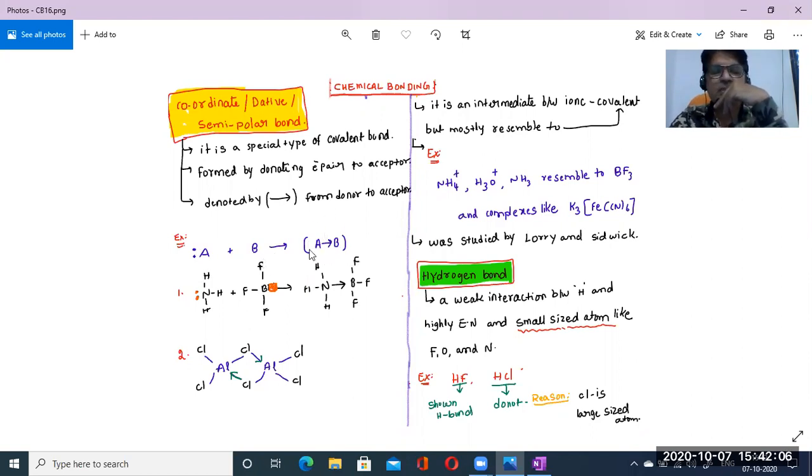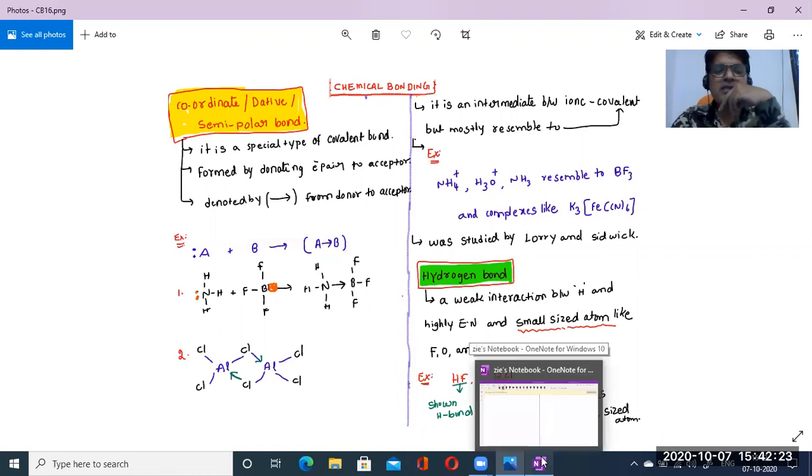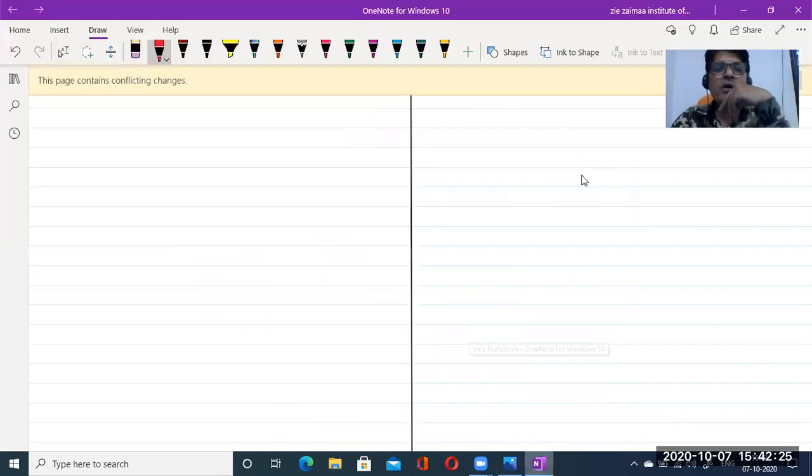Okay, and in this, what happens? How are these bonds obtained, which one is the donor, which one is the acceptor, and from which atom to which atom should the arrow mark be given? We need to learn that here. So to understand, I'm going to explain one example of the coordinate bond.